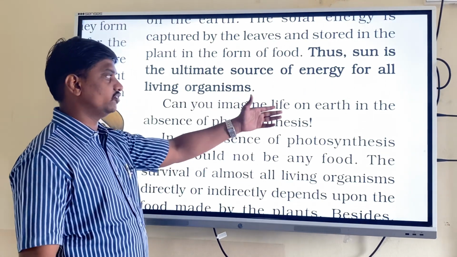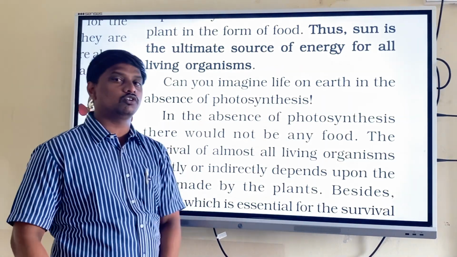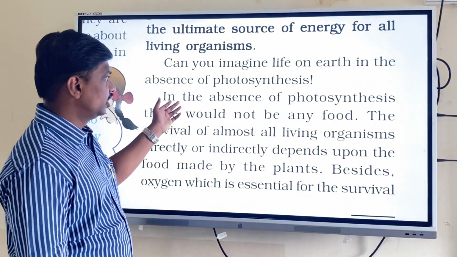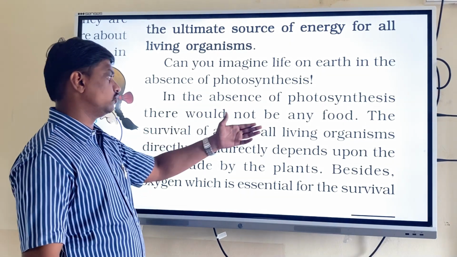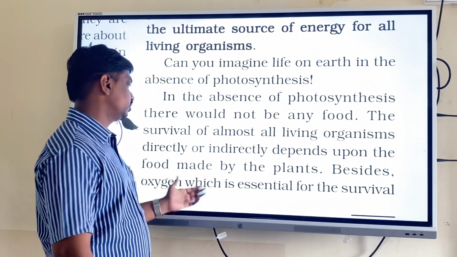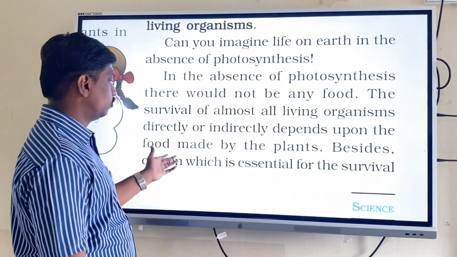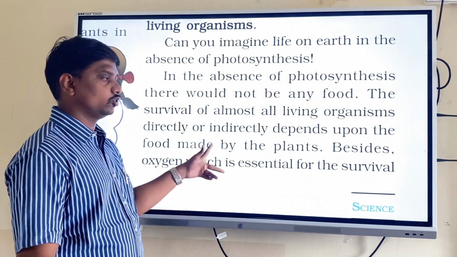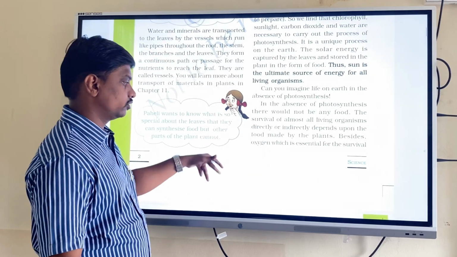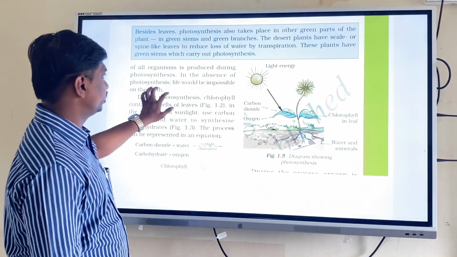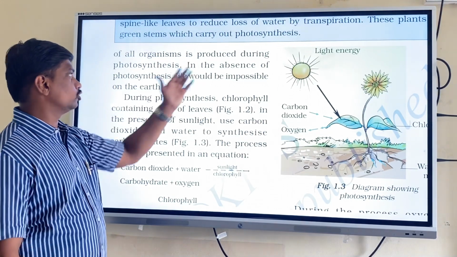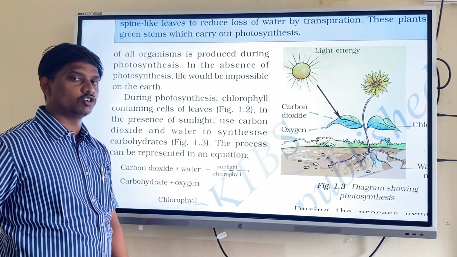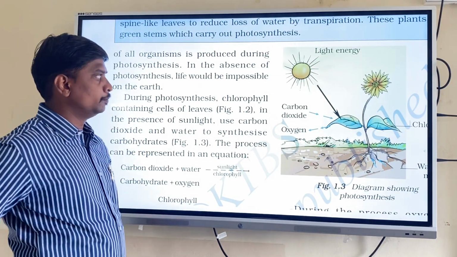You can imagine life on earth in the absence of photosynthesis. Without photosynthesis, we are nothing. We can't come on this earth. In the absence of photosynthesis, there would not be any food. The survival of almost all organisms directly or indirectly depends upon the food made by the plants, besides oxygen, which is essential for survival and is produced during photosynthesis. Without the photosynthesis process, life would be impossible on the earth.